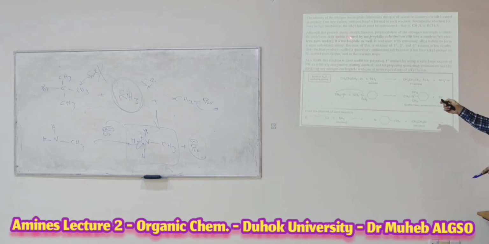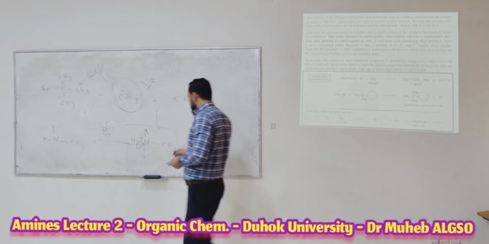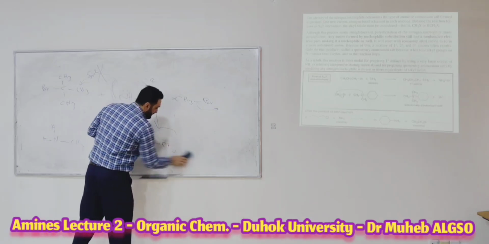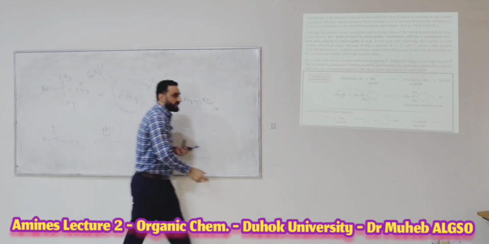Also, this process suffers from polyalkylation. Here's the problem. We have polyalkylation of the nitrogen nucleophile, and this reaction also gives side products. What do you think the polyalkylation of this compound is?